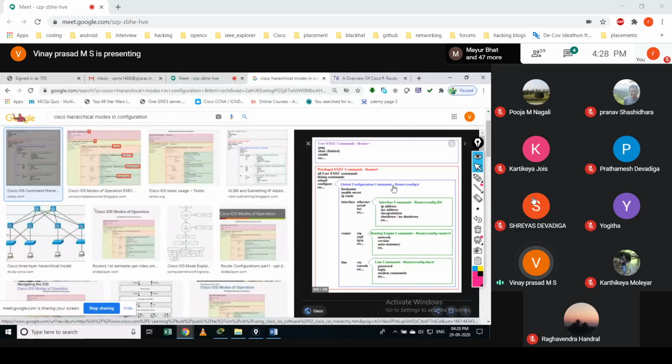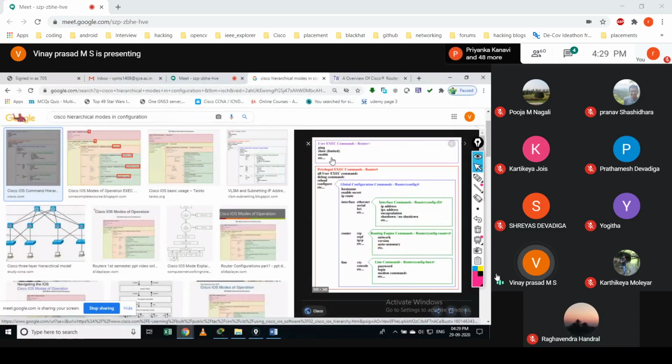If you need to know the device version, the hardware, and some information about the device, you are not in any of the other modes like privilege or global mode. You are in user mode, where you can get the basic information about that device as well as the network. I would say this is very limited.